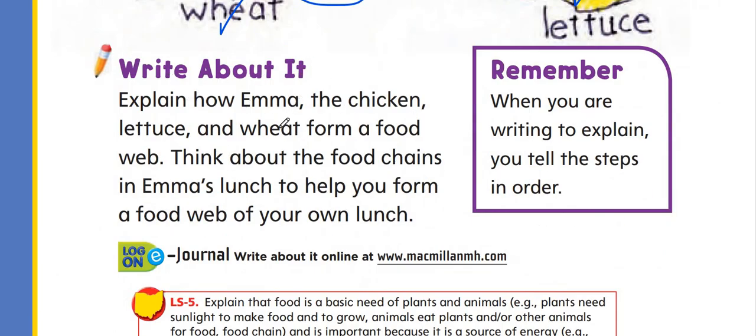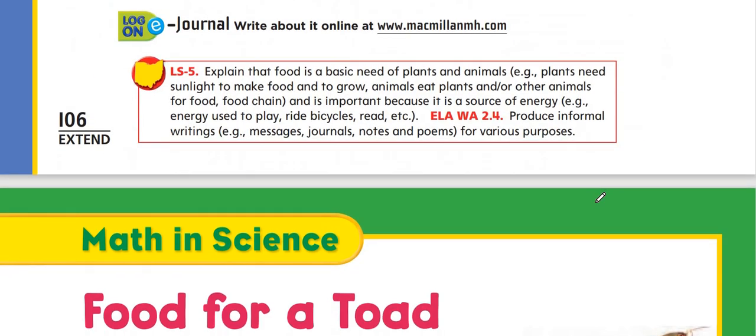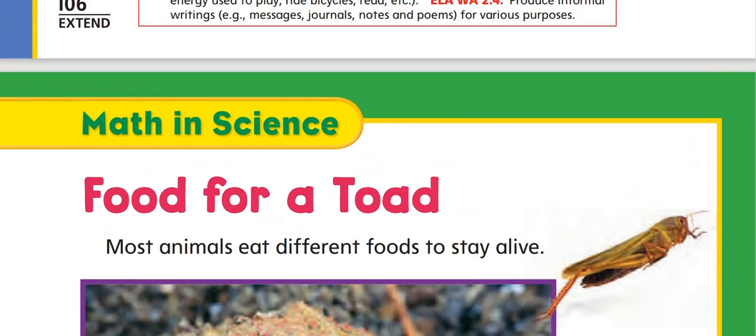Okay, so write about it. Explain how Emma's chicken, lettuce and wheat form a food web, and think about the food chain in Emma's lunch to help you form a food web. When you are writing to explain, you tell the steps in order. Okay.